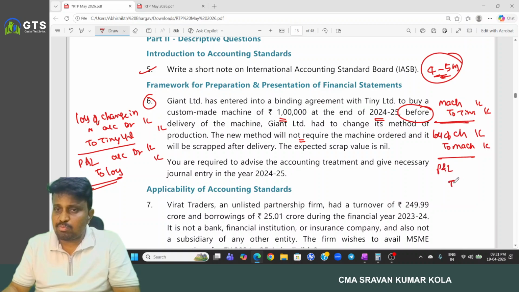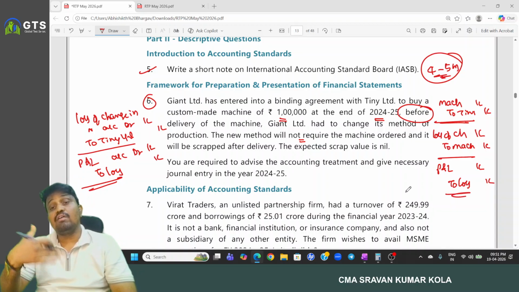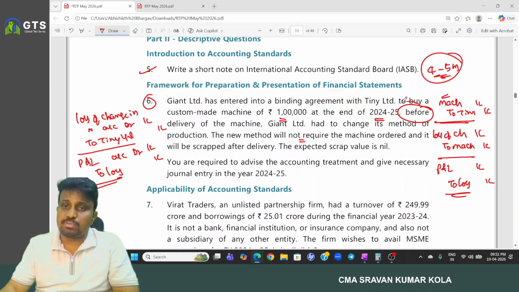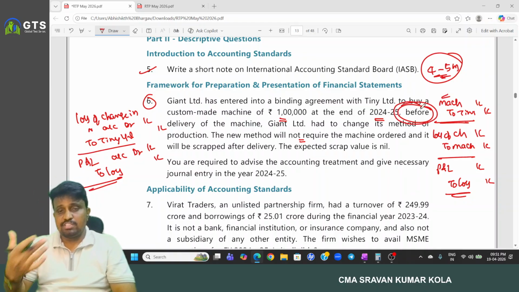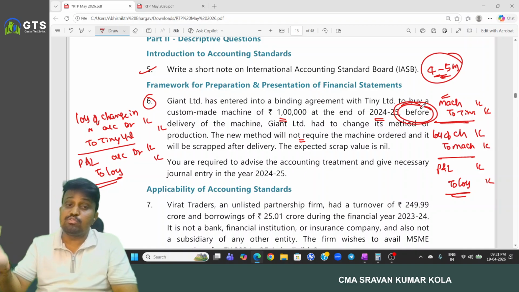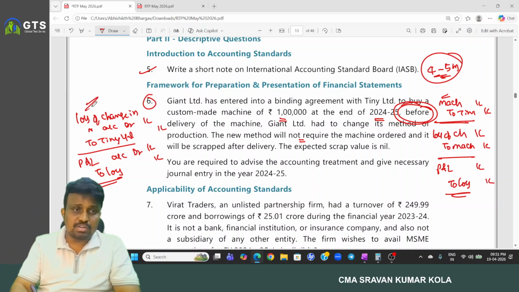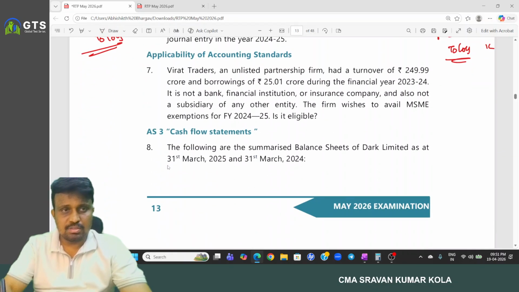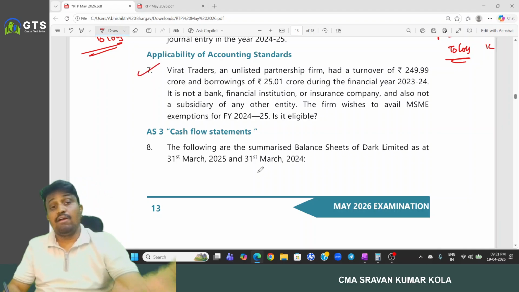Then we write the entry: profit and loss account debited to loss of change in method. After delivery, if there is a change in method of production, these are the entries we record. But here, we have changed the method of production before delivery of the machine. So we have to write these two entries.